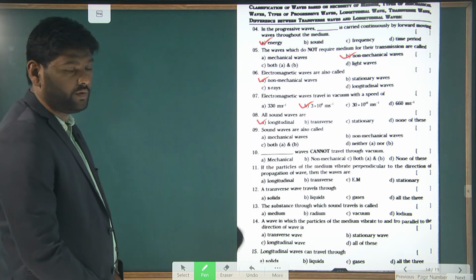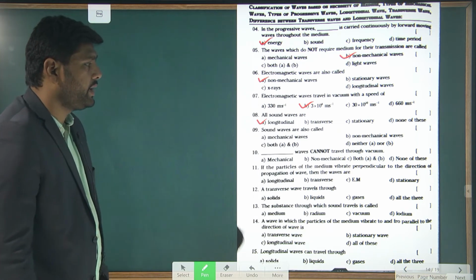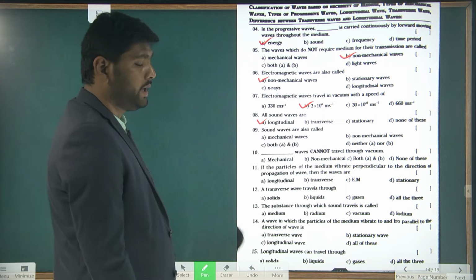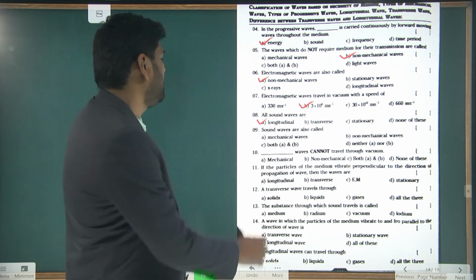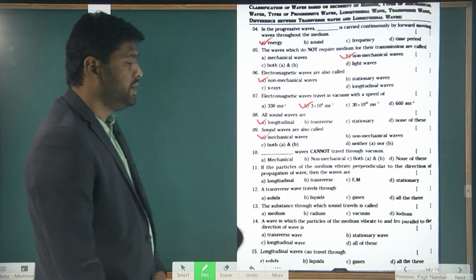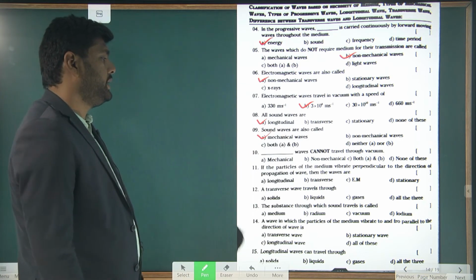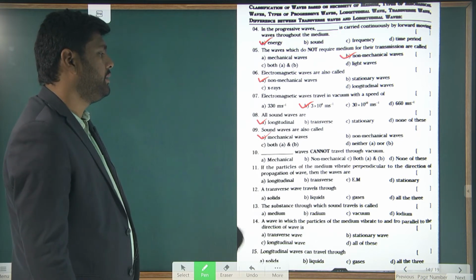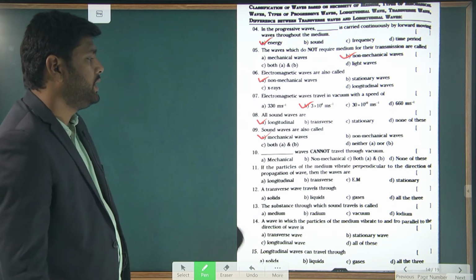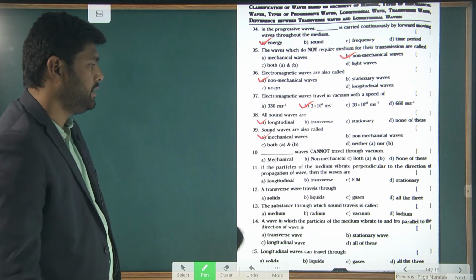Sound wave is also called what kind of wave? Mechanical wave, non-mechanical wave, both A and B, neither A nor B. So what is the answer here? Mechanical wave, because sound requires a medium to propagate. Next, dash waves cannot travel through vacuum. Mechanical wave, non-mechanical wave, both A and B, none of these. So what is the answer?